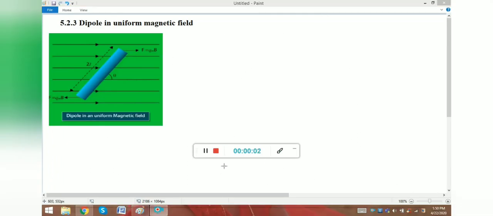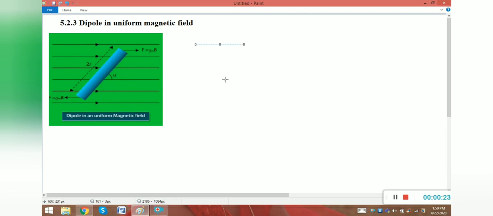Now we are going to see the topic dipole in uniform magnetic field, heading number 5.2.3. In chapter 1 we have seen a similar topic, that is dipole in uniform electric field, right? The field lines travel from positive to negative.